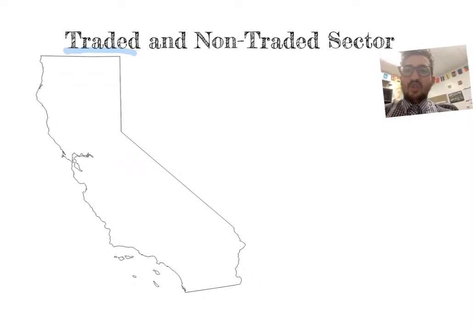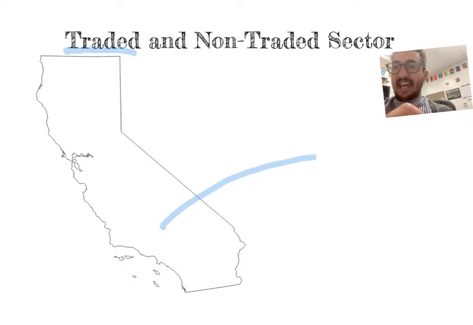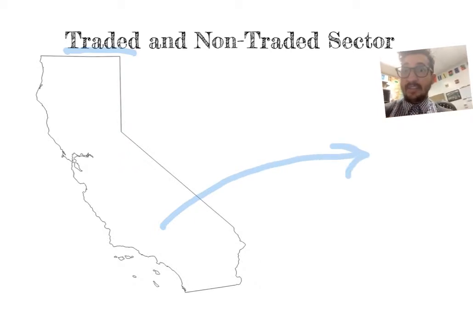What the traded sector is, it is any goods and services that are made in the state of California and are sold outside the state of California to other states in the US or other parts of the world. Again, the traded sector is any goods or services produced in the state of California and sold outside the state